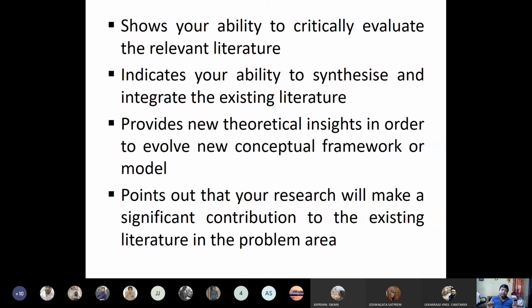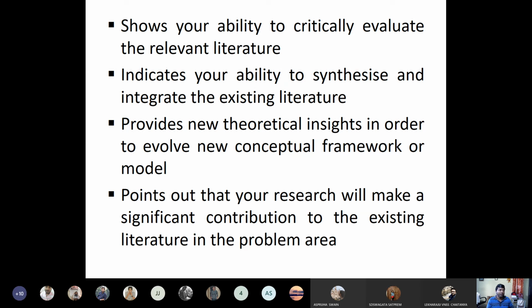You can mention Das, Mishra, Sao, suppose, and so on, while doing the study in so and so area, found in different parts of the country, they found similar things. So what will happen? You are clubbing them. Or if you are giving a particular statement, then in the bracket you can write the surname of the author, then the year. You can club 5-6 similar findings that you have mentioned in a statement form. It also provides new theoretical insights in order to evolve a new conceptual framework or model.